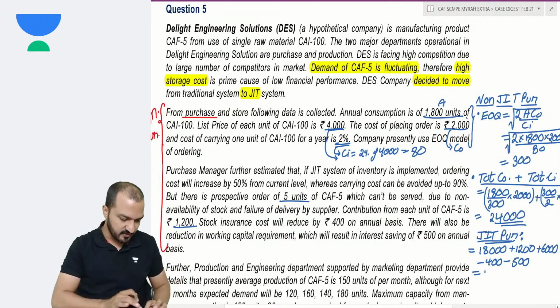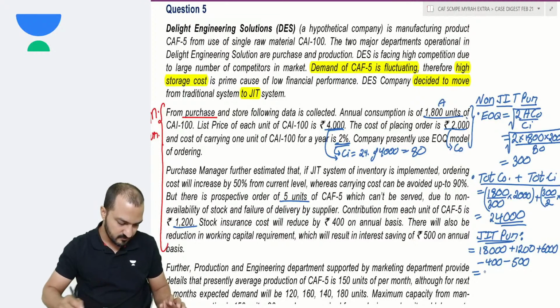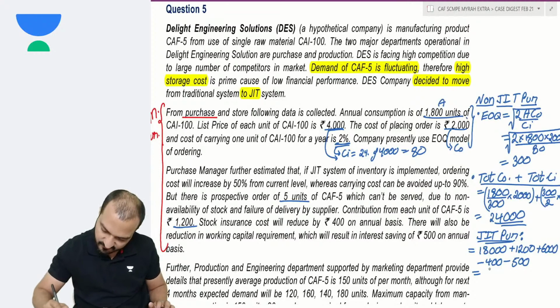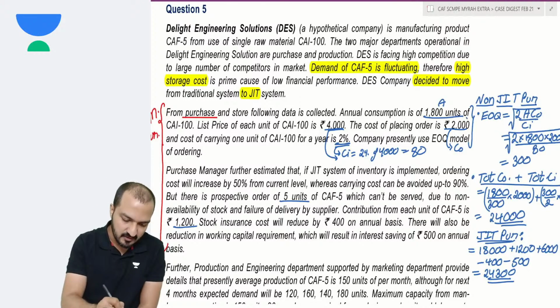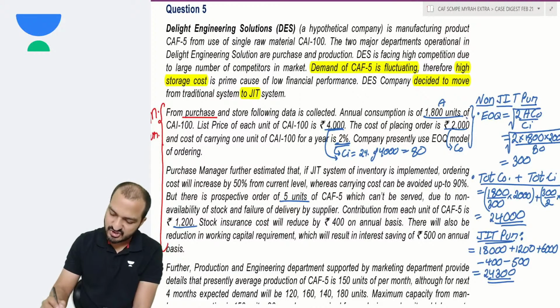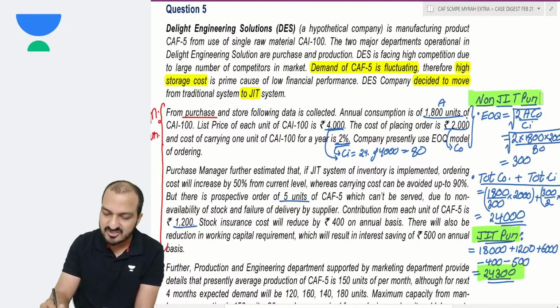Let's see what this gives. 18,000 plus 1,200 plus 6,000 minus 400 minus 500 gives 24,300. So compare which is better. Under JIT, my cost is 24,300. Under non-JIT purchasing, cost was 24,000.